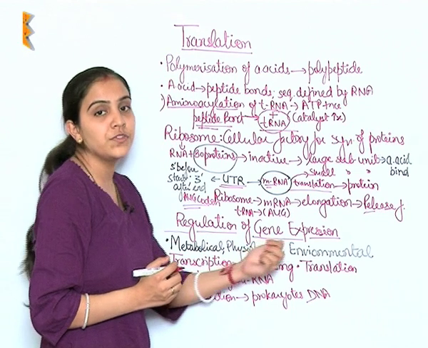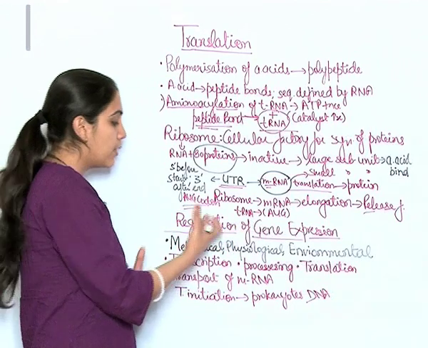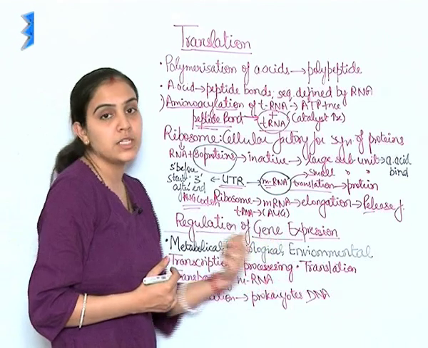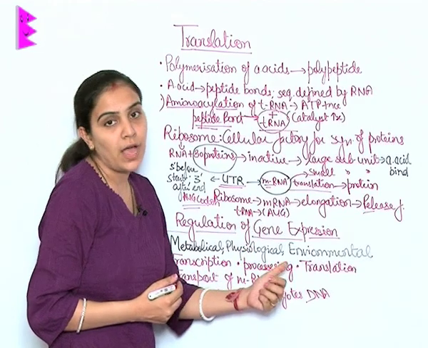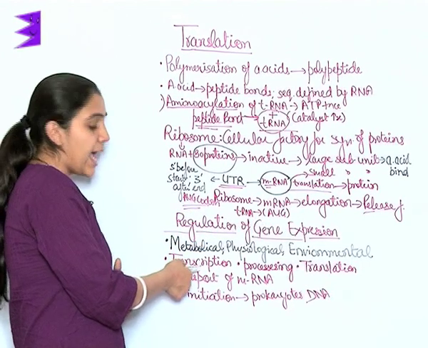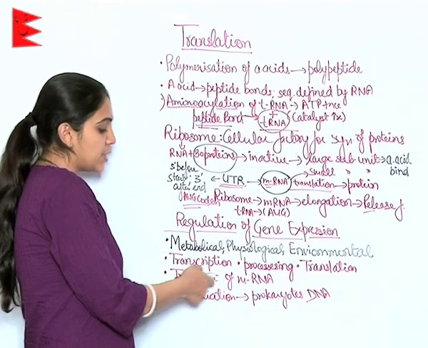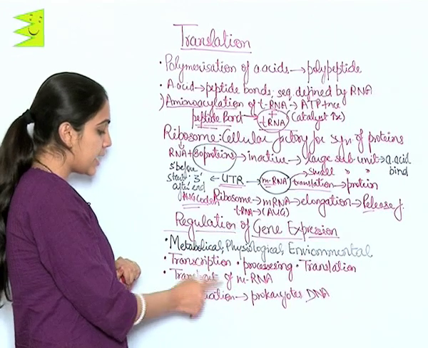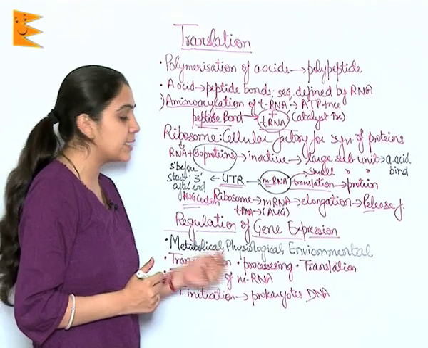Next is regulation of gene expression. It is a very broad term which tells us about the regulation of gene expression. Majorly three factors are responsible for the regulation. These are metabolic, physiological and environmental factors. The various sites where regulation of gene expression occurs are the transcription level, processing level, translational level, or transportation of mRNA level. In prokaryotic DNA, it is at the transcription initiation level that regulation of gene expression is witnessed.